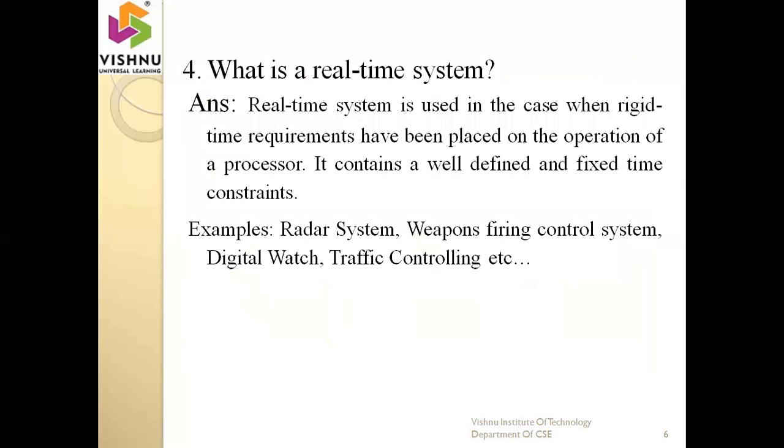Next is what is a real-time system? The name itself says it is real time. That means depending upon the time constraints, we can perform the operations inside the processor. A real-time system is used when rigid time requirements have been placed on the operation of a processor. It contains well-defined and fixed time constraints. The best examples for a real-time system are a radar system, a weapon firing control system, a digital watch, and traffic controlling. All these things should be performed with the help of a real-time system only.